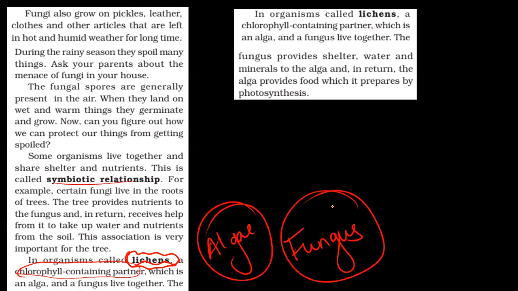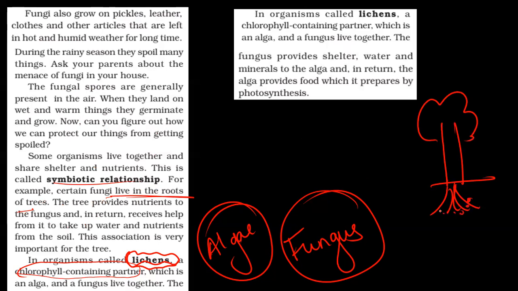There is a reason for that. Now certain fungi, they live in the roots of trees. In turn, the tree provides nutrients, not like that cuscuta. Cuscuta will go, cuscuta is happy, but the host tree is upset. But in this, in the roots of the tree, we have fungus. Certain fungi, not all, certain types. They will help it to take water, nutrients from the soil. So this fungus is helping, the tree is happy.